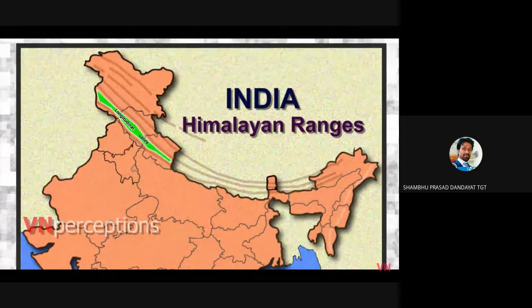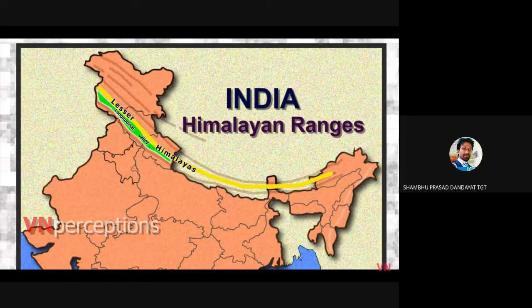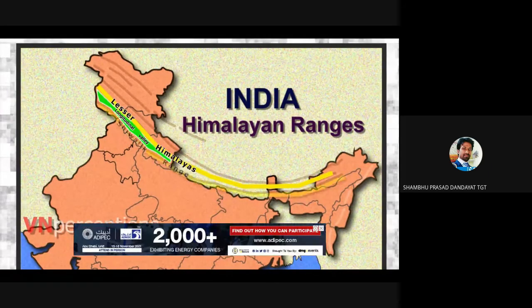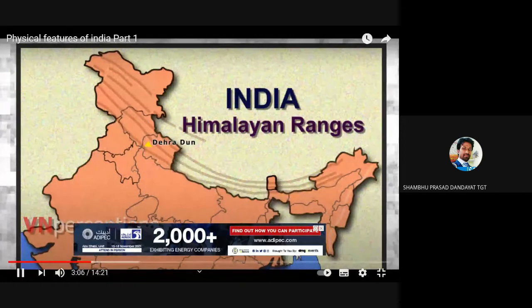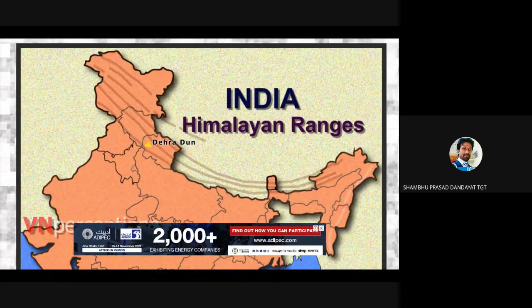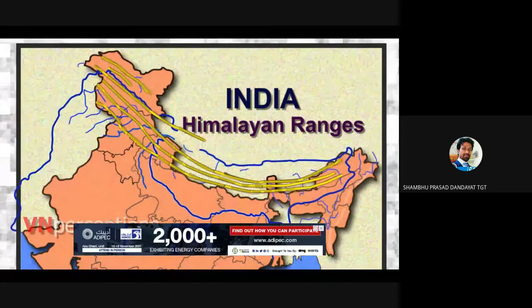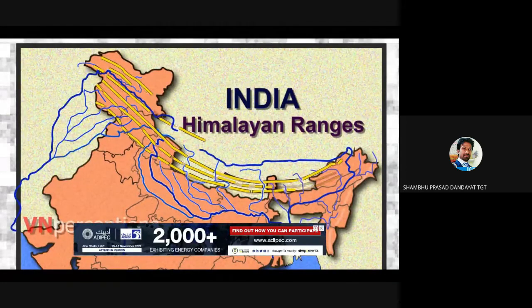The longitudinal valleys lying between the lesser Himalayas and the Shivaliks are known as dunes. For example, we have Dehra Dun, Kotli Dun, and Patli Dun. Now, these are some of the well known dunes. The hills are cut through at wide intervals by numerous large rivers flowing south from the Himalayas.